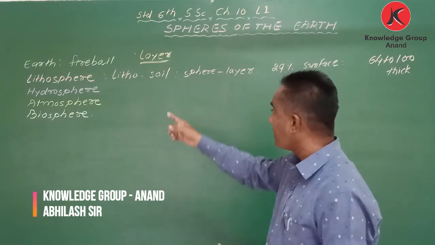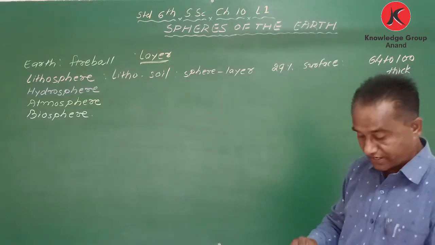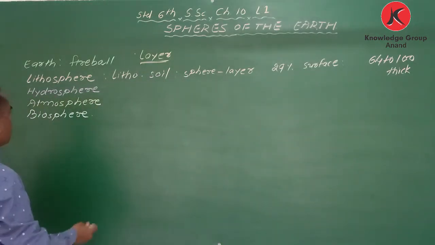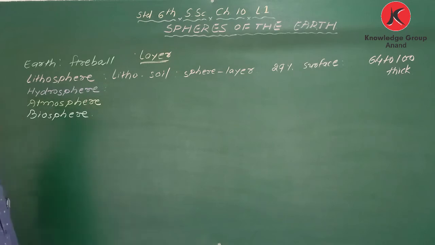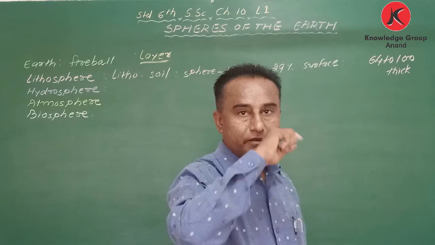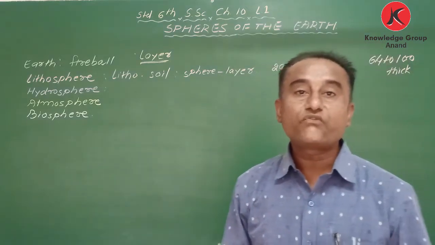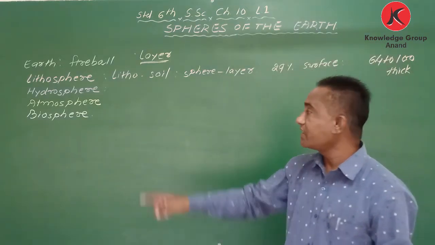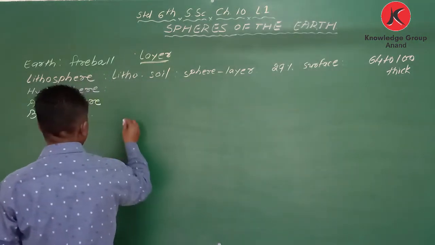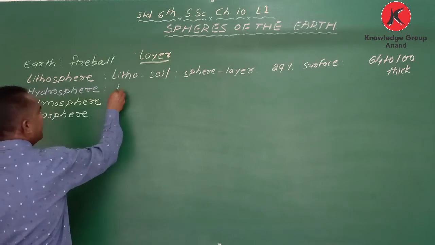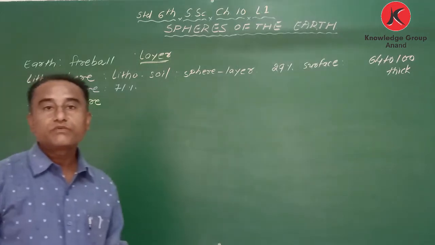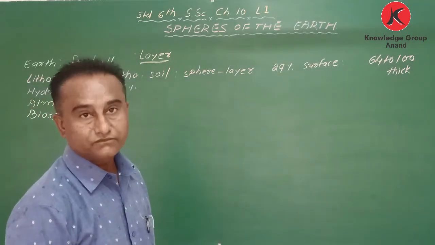Now the second part is hydrosphere. When we say the word hydrosphere, automatically the picture comes about water. Hydrosphere means when the elements form in a form of liquid. More or less 71% area of the earth is covered with ocean.